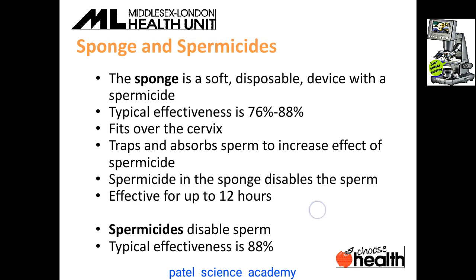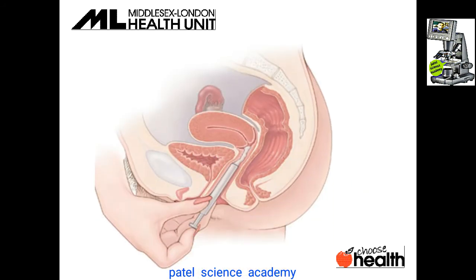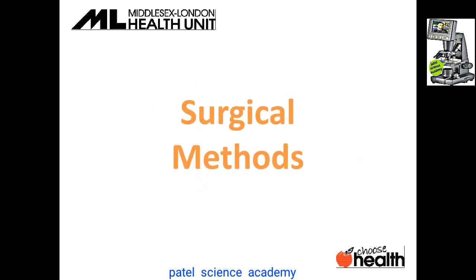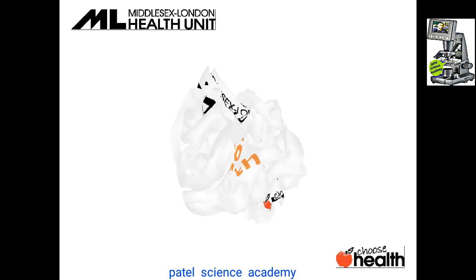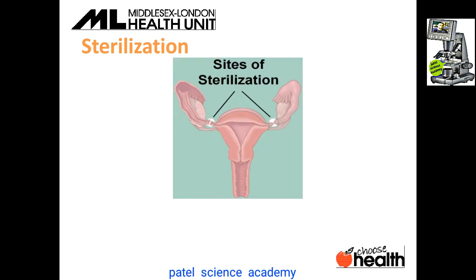Now we'll see the next slide. It includes this method. You can see here it can be used for the body. The surgical method includes different surgical processes like sterilization. You can see the sites of sterilization here in the female body.